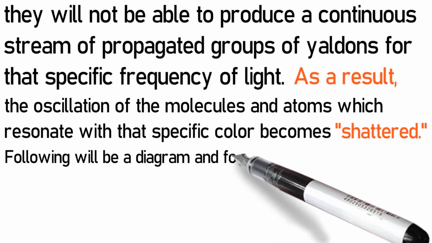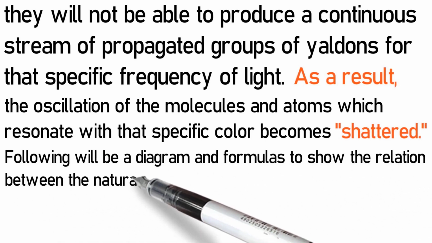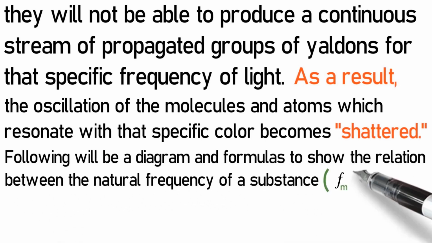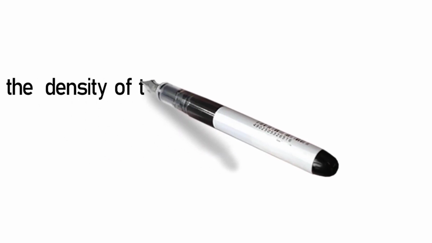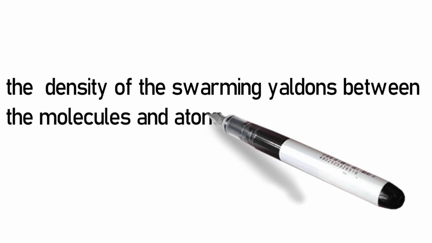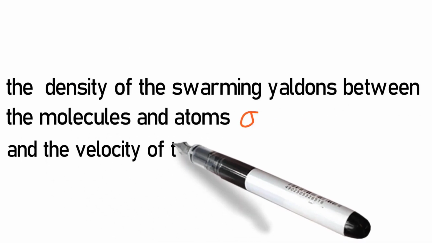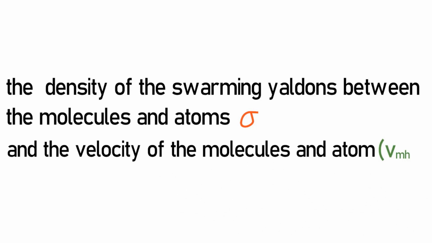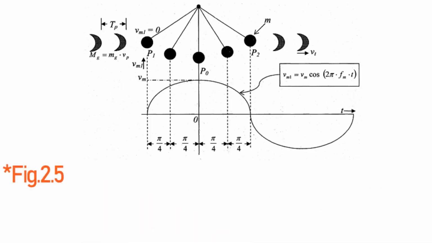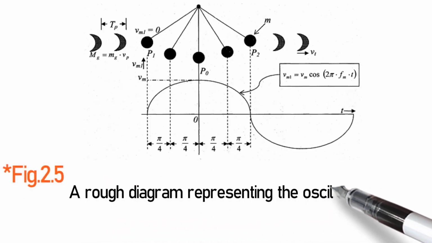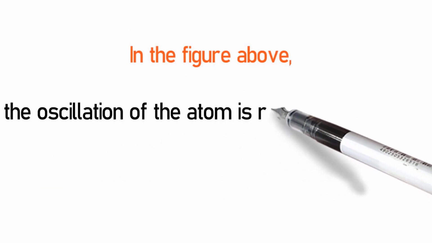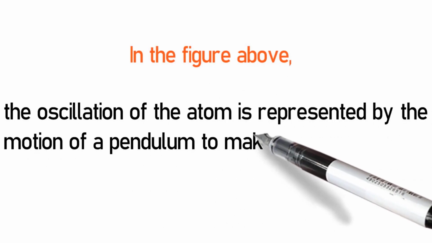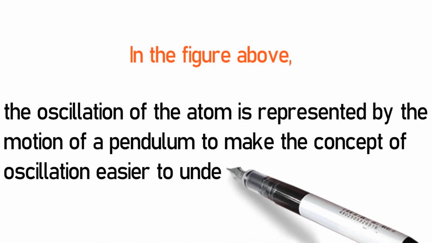Following will be a diagram and formulas to show the relation between the natural frequency of a substance, Fm, and the frequency of the incoming propagated groups, the density of the swarming Yaldons between the molecules and atoms, sigma, and the velocity of the molecules and atoms, Vmh. Figure 2.5: a rough diagram representing the oscillation of an atom with periodic strikes from propagated groups. In the figure above, the oscillation of the atom is represented by the motion of a pendulum to make the concept of oscillation easier to understand.